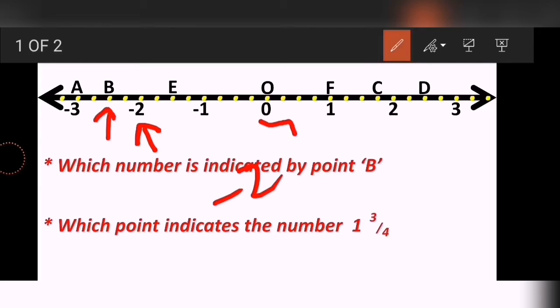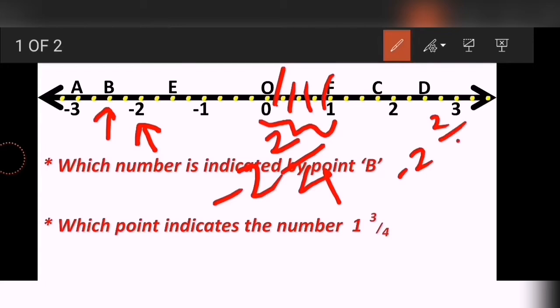Now check how many parts there are from 0 to 1 unit. It is 1, 2, 3 and 4 parts. That means every fractional part on this number line will have 4 in the denominator. So as we know, there is a 4 in the denominator, and point B is on the second point after minus 2. So minus 2, then B is on the second point, and the denominator of every fractional part will be 4. So my answer for B is minus 2 upon 4.